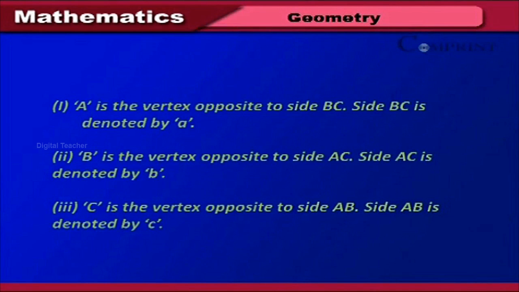2. B is the vertex opposite to side AC. Side AC is denoted by b. 3. C is the vertex opposite to side AB. Side AB is denoted by c.